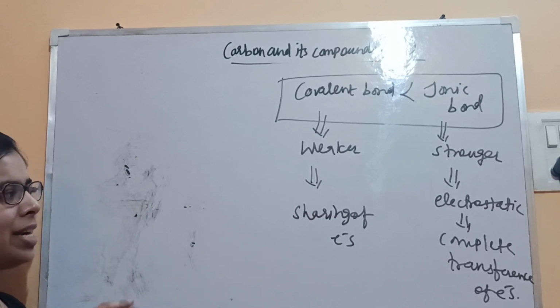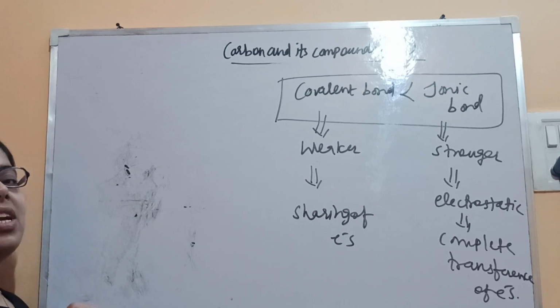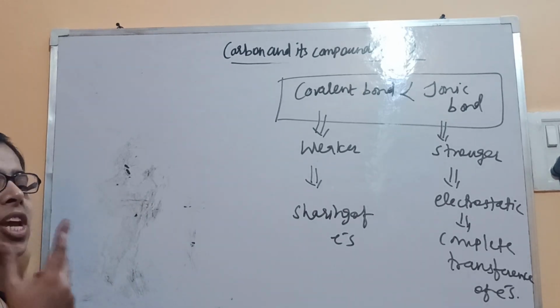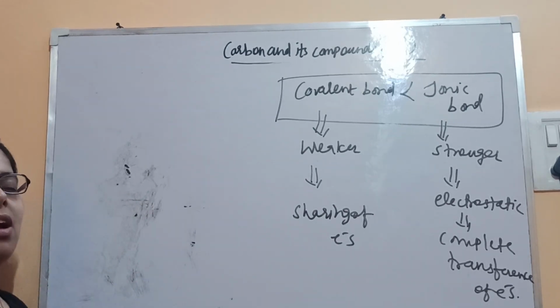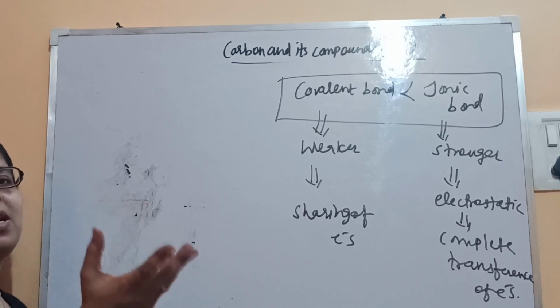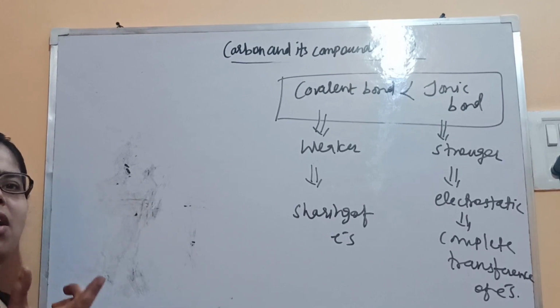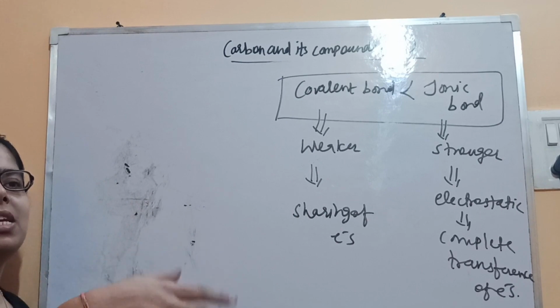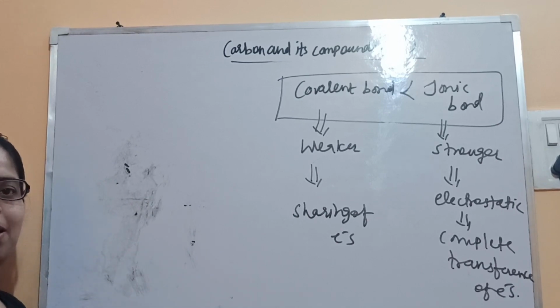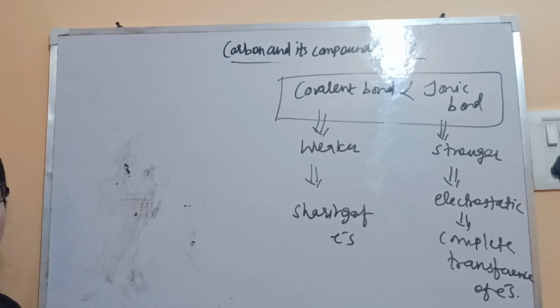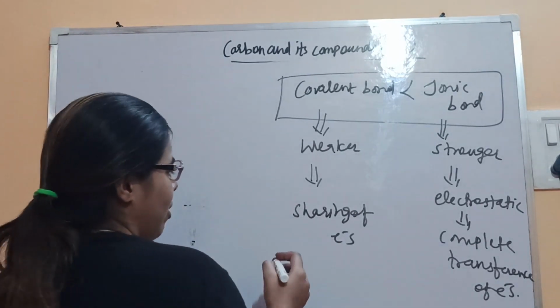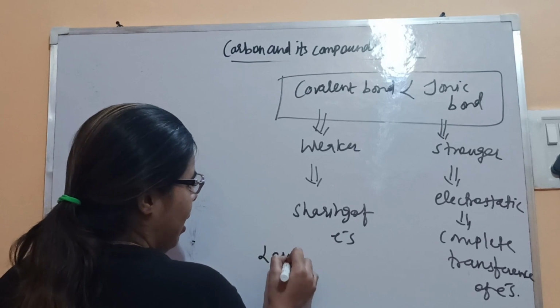So that's why the covalent bond is weaker, because it is formed from sharing. Suppose chocolates are 5 and persons are 10, then how much will you get? Only half, because it just gets divided among 10 persons. So the share of electrons will be less, so that's why the bond is weaker. Less electrons, weaker bond. More electrons, stronger bond.